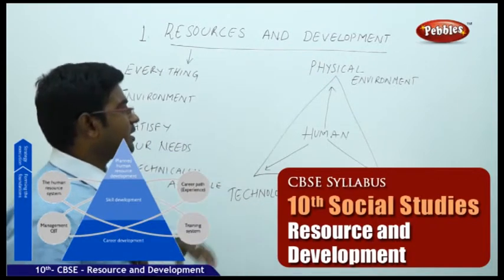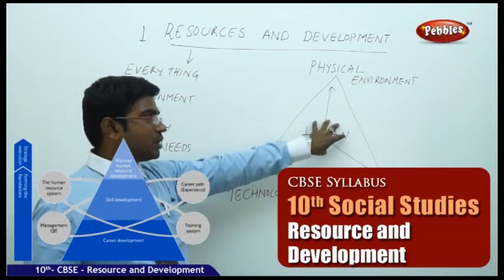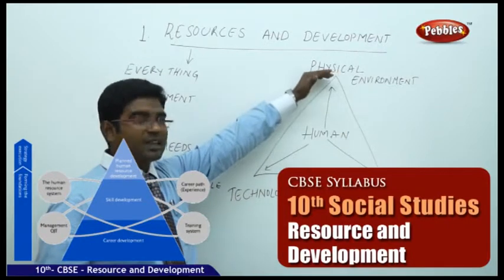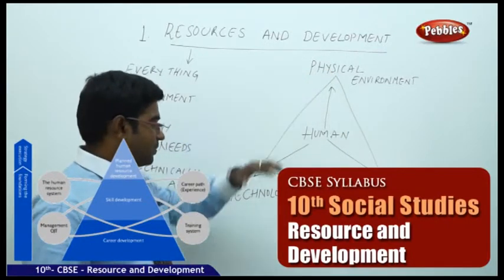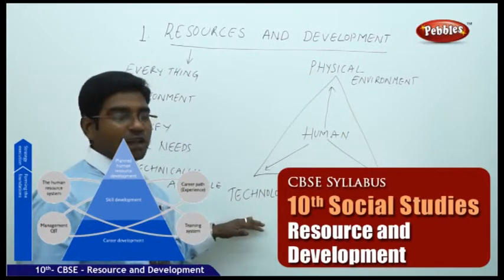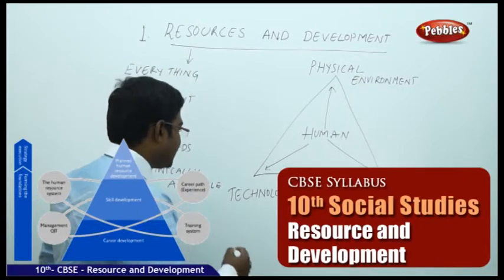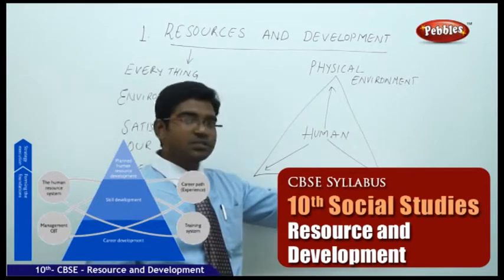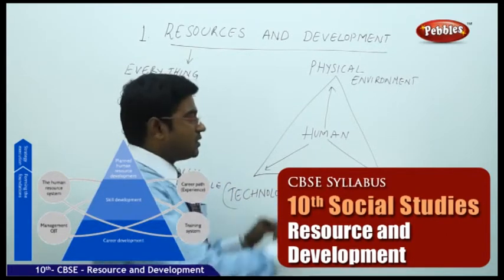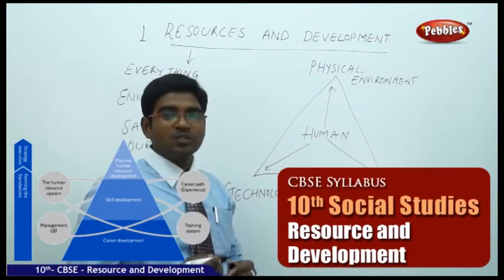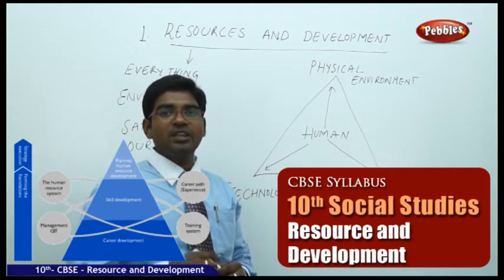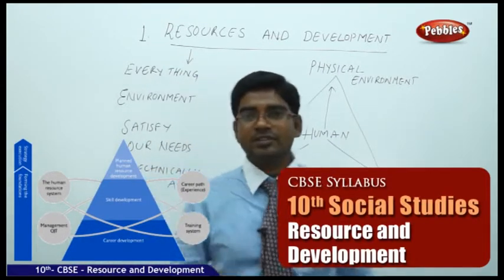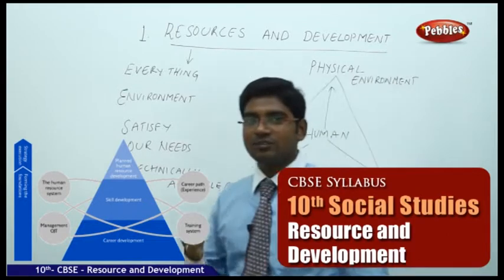A resource is a thing which is under the human control, available in the physical environment. At the same time, if we have the technical knowledge to make that available for us, then we can use the institutions to develop the resources. This is a triangle of the resources which helps to explain the exact meaning of resource. What is a resource? The fundamental question of the lesson.